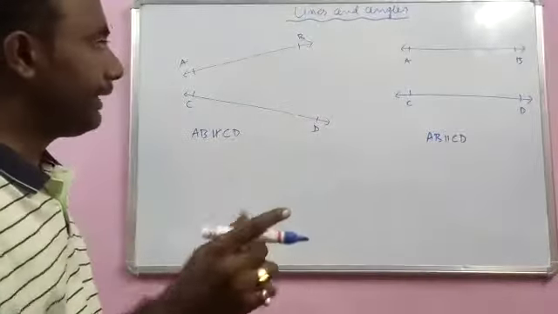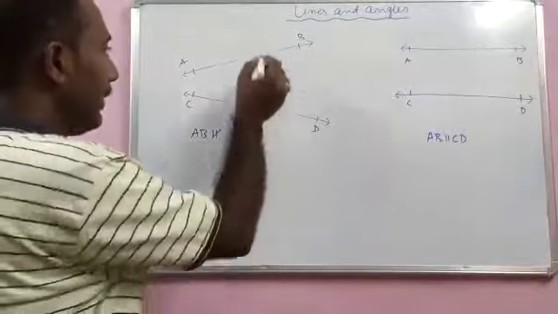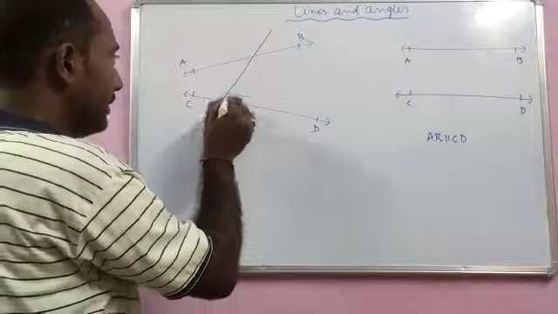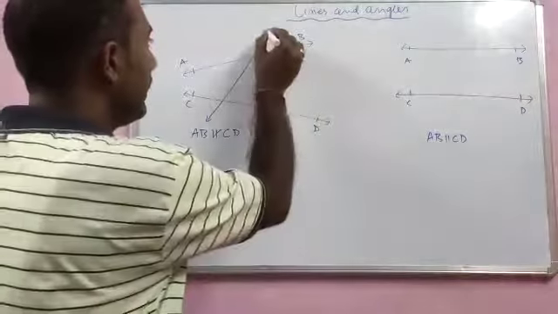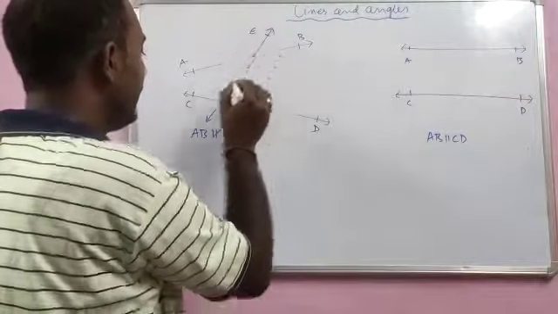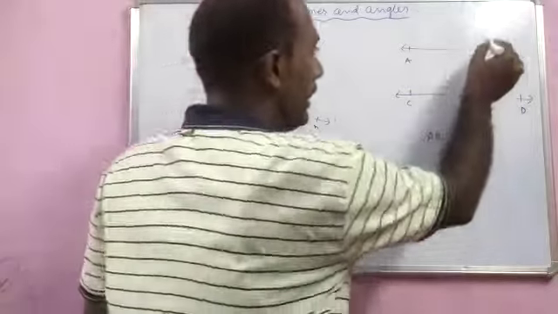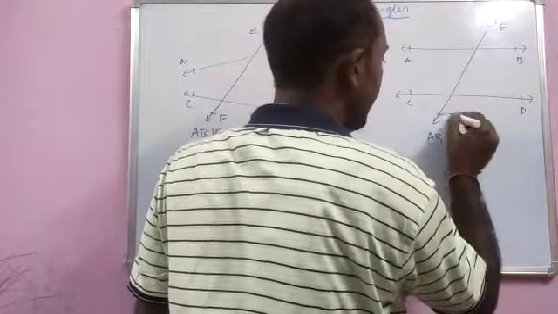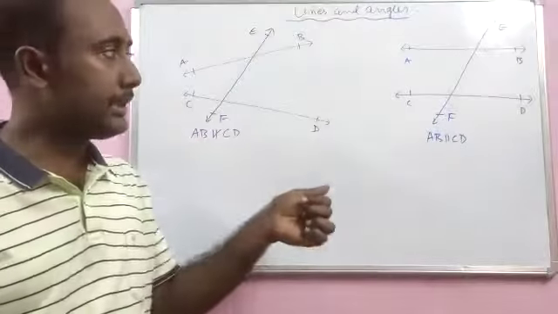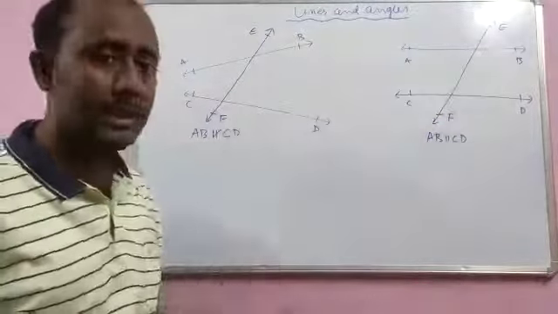Now first area where we get confused is when we draw a transversal. A transversal is a line which intersects the two given lines. So here let this point be E and this part be F, and here also let it be E and this part be F. In both the figures, EF is called a transversal.